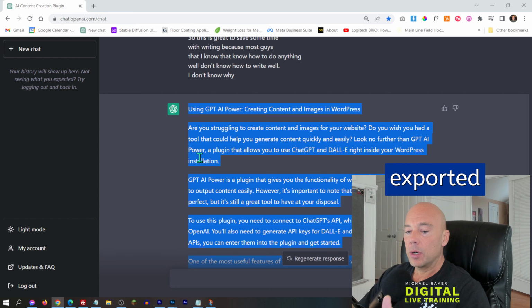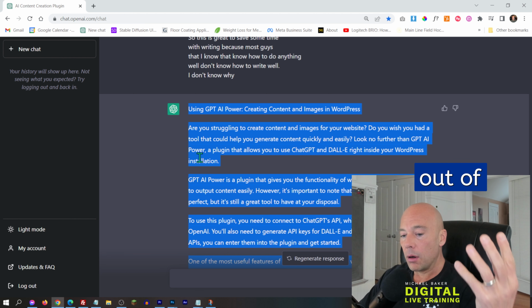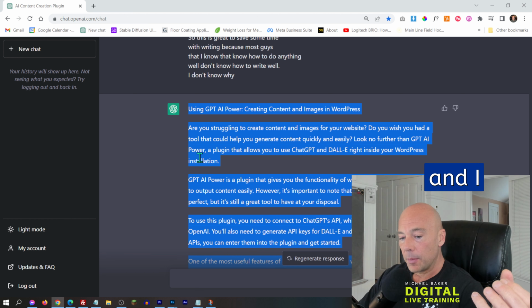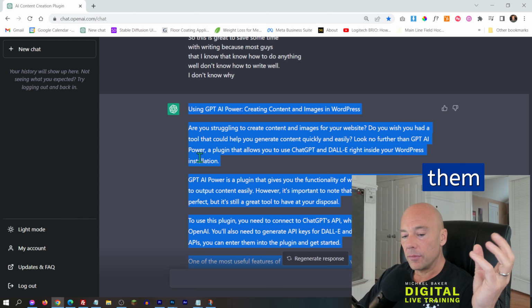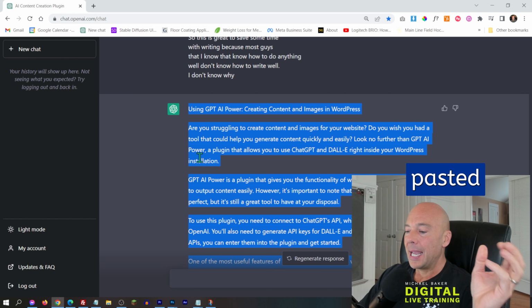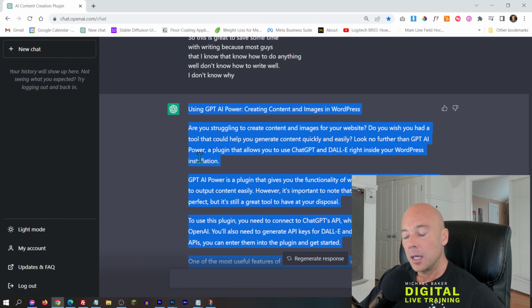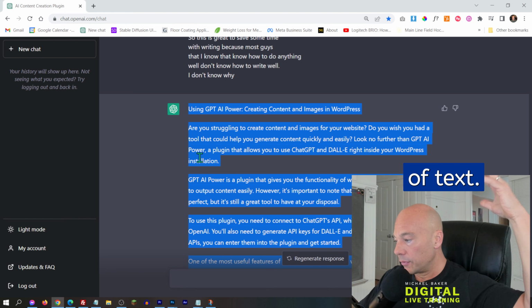I exported captions based on a transcript, based on me talking, out of Adobe Premiere, and I took them verbatim with time codes and everything in a text file and pasted them in piece by piece because of the character limitations on ChatGPT. So I pasted in 4 chunks of the code. I asked it to remove the time codes and keep everything on its own line. So this way I still had just one long string of text.